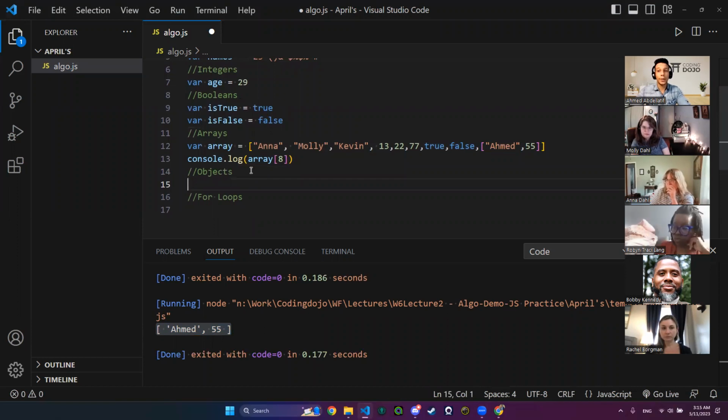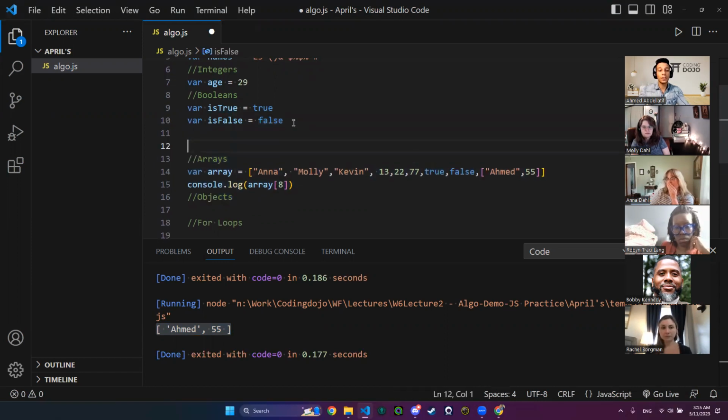Object is a data type as well, just as arrays, just as booleans, just as all of the other data types. But I want you guys to know that arrays and objects are data structures. Data structure data types in the programming languages, okay? They are not normal data types, they are data structures. So let's talk about the objects right here.